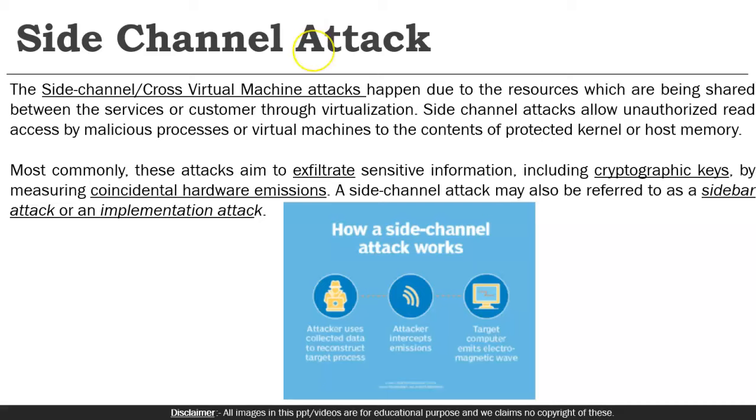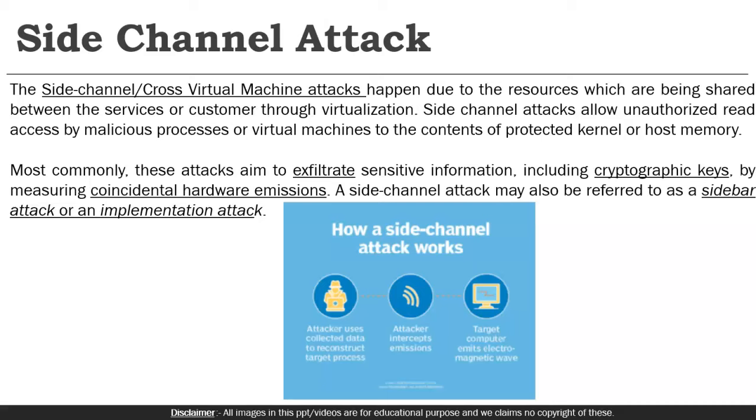The purpose of this side channel attack is that it happens due to the resources which are being shared between the services of the customers through virtualization. Side channel attacks allow unauthorized read access by malicious processes or virtual machines to the content of a protected kernel or host memory. What they normally do, these attackers aim to exfiltrate sensitive information like cryptographic keys by measuring coincidental hardware emissions. So they will create the same type of infrastructure that you have, and they will try to analyze patterns based on the memory and CPU utilization that you are consuming, and they will try to steal your data.